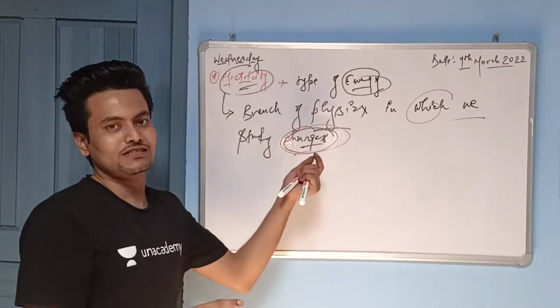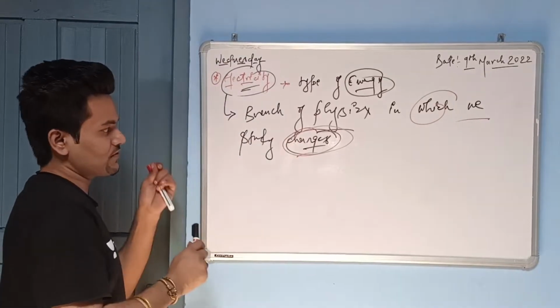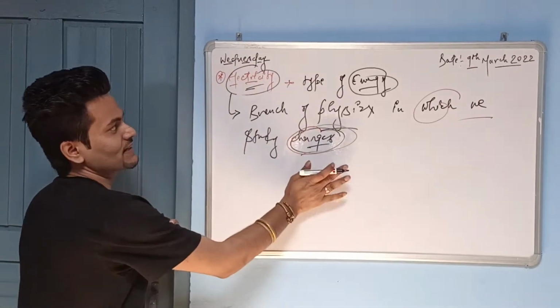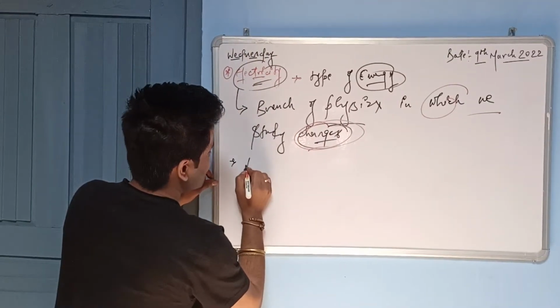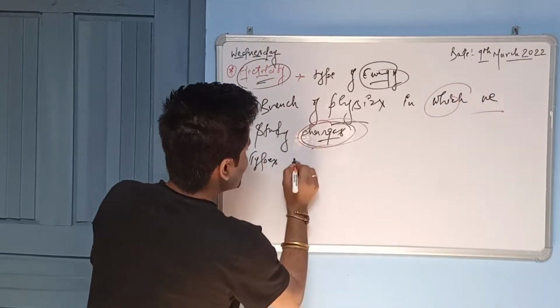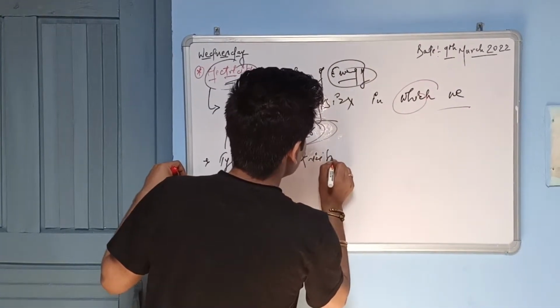We know that charges are of two types, positive and negative. We'll come to that, but first we will complete this. So basically, electricity is nothing but the study of charges. Now, the second thing: the types of electricity. Electricity is divided into two types.